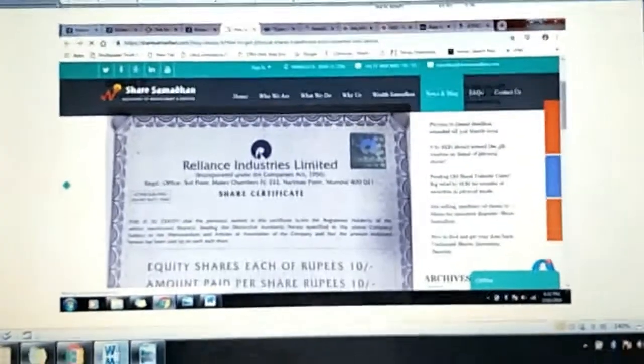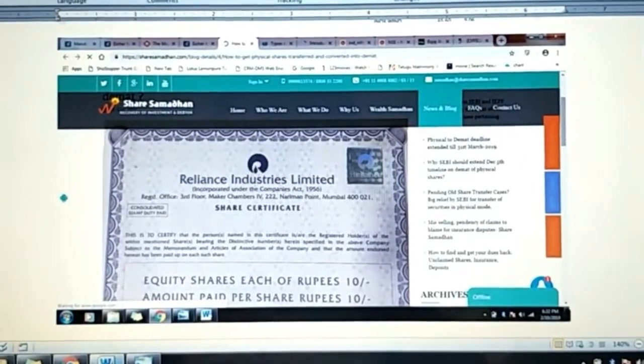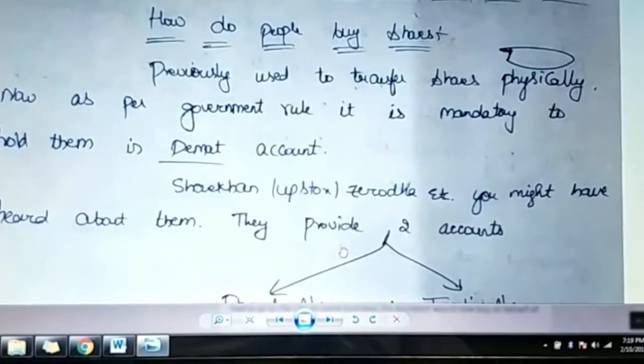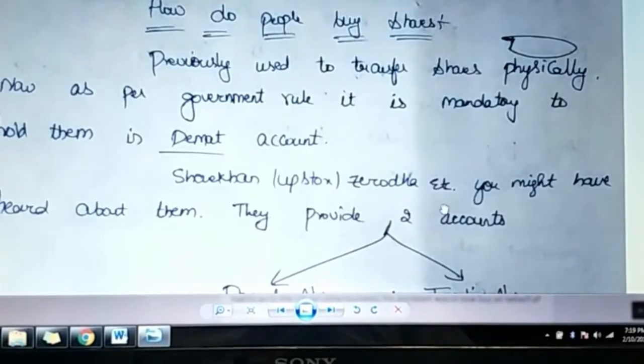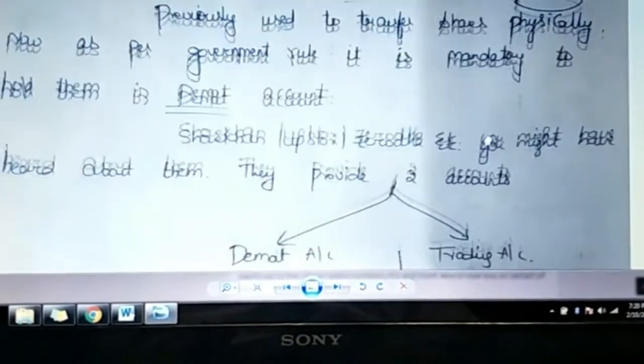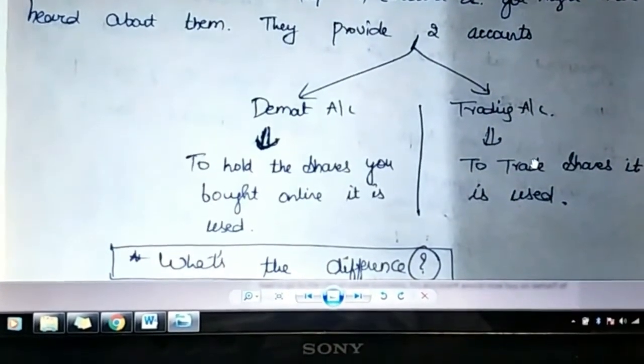How many shares are you holding, and what is the value of that share? All that will be given as a physical certificate. But now the government has made it mandatory to hold them in a demat account. So, like Sharekhan, Upstox, Zerodha, we have so many brokers who provide two types of accounts once you approach them: the demat account and another one called the trading account.